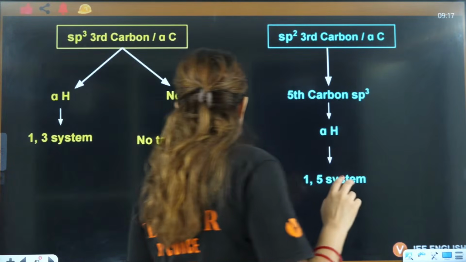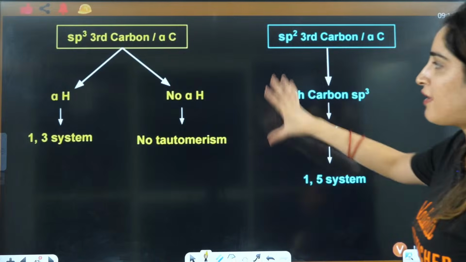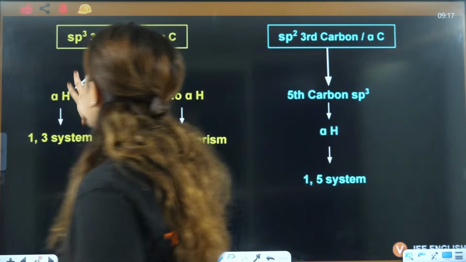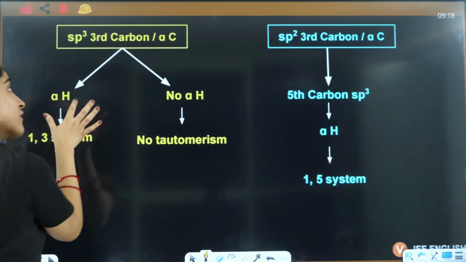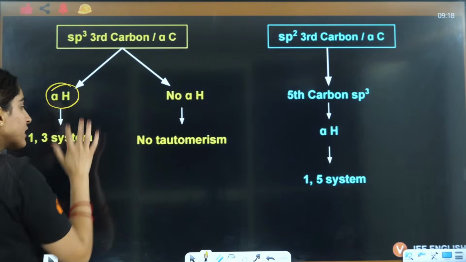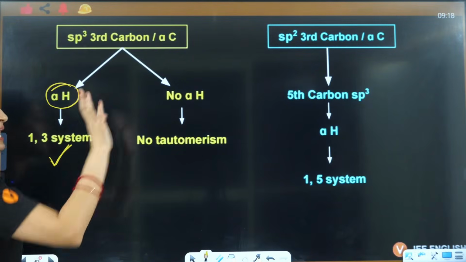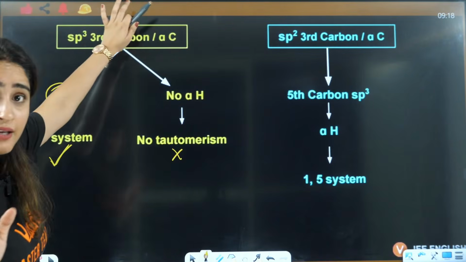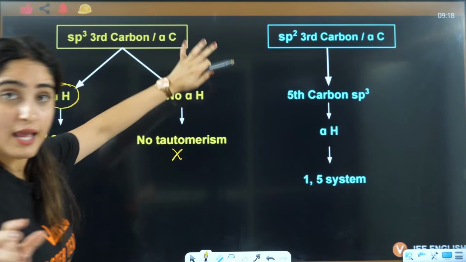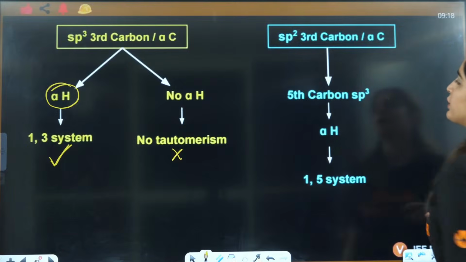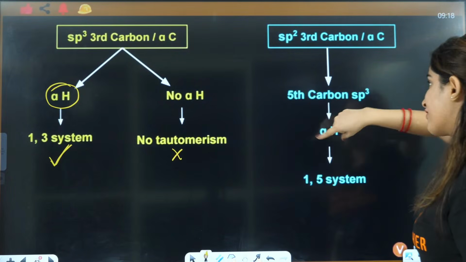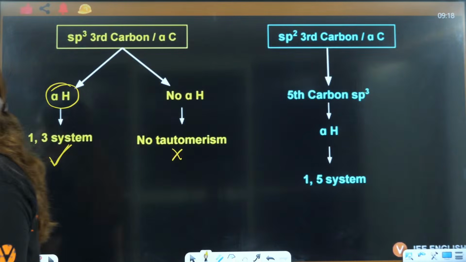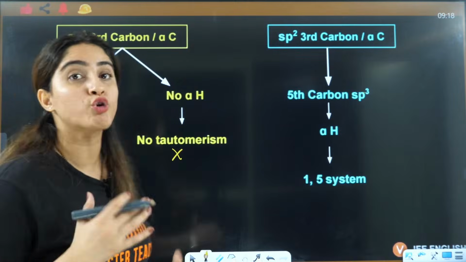So what is the system that you have to understand? First thing is, you will see whether the third carbon is sp3 or sp2. If the third carbon is sp3, then you will see whether it has alpha hydrogen or not. If there is alpha hydrogen, 1,3 system will be shown. If there is no alpha hydrogen, no tautomerism will be there. But if the third carbon is sp2, then you will go for the fifth carbon. If it is sp3 and has alpha hydrogen, then you will say it is a 1,5 system. This is how you answer tautomerism, right?